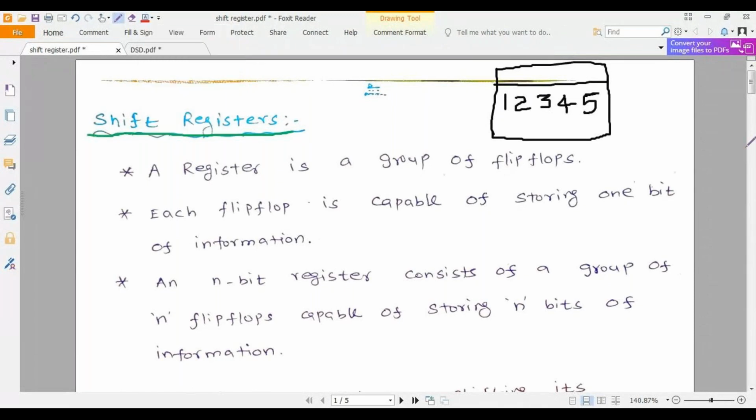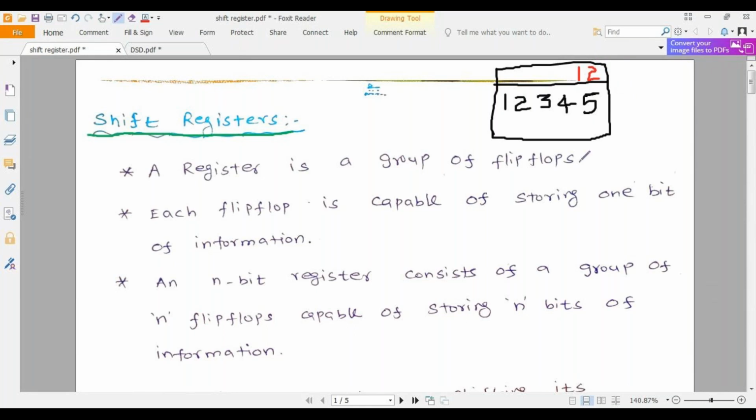Suppose I am pressing 1 in the calculator, what will I get? In the current location in the display, I will get the value 1, isn't it? Suppose next I press 2. This 1 will shift here, and the current value I entered will appear in the current location, isn't it?